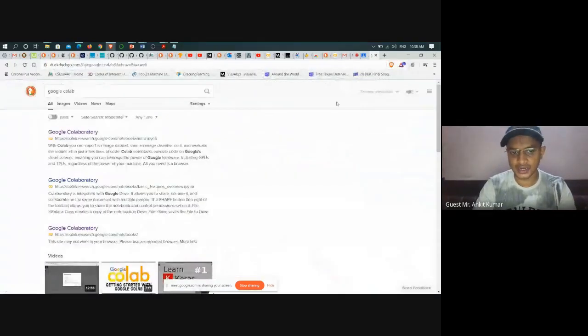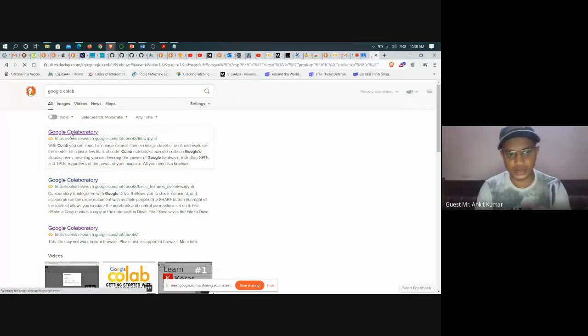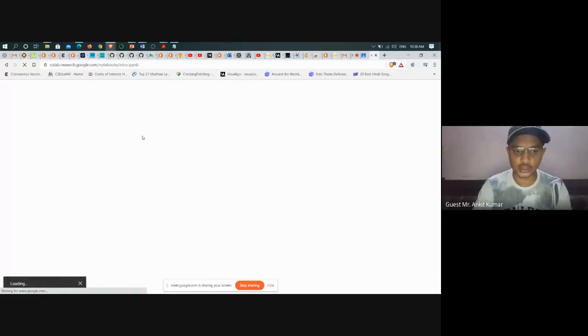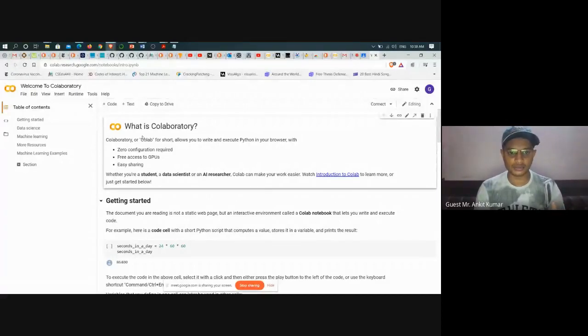You all can see the screen, right? Yes, sir. All right. So as soon as I made a search for Google Colab, the very first link is Google Collaboratory. It will be available to you, so you have to click this one. And before searching for this, make sure that you have logged into your Google account, your Gmail account, basically. If you are logged into a Gmail account, then you'll be able to save whatever you are doing in here. As soon as you open it, you get to see this kind of screen, which is really confusing if you are a beginner.